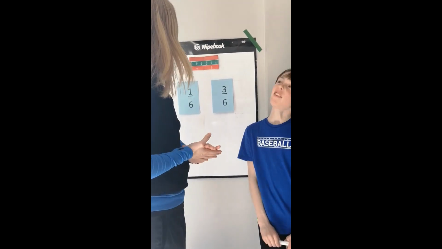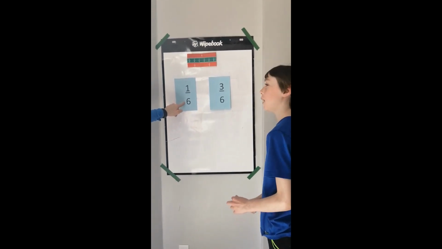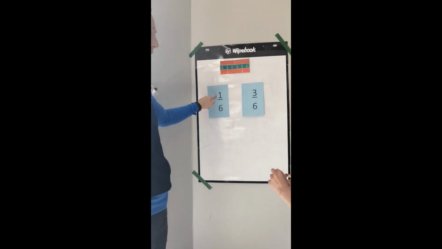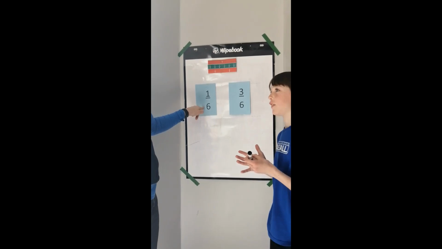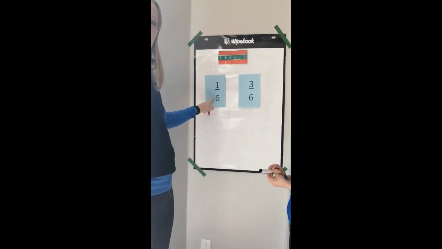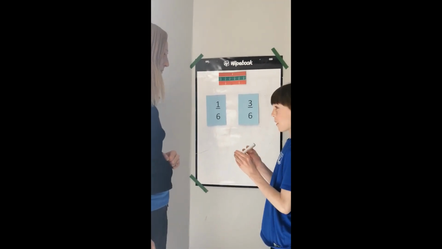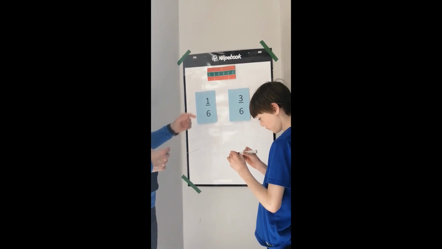So the first thing I want us to talk about, Mark, is I've got the fraction 1/6 here. Can you tell me what we call the 1? The numerator. Right, so the number 1 is the numerator. What's the 6? The denominator. What does the denominator represent? It represents the amount of pieces there are. Okay, so it's showing the amount of pieces that our whole is cut into.